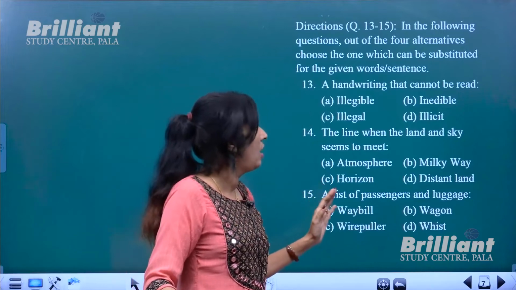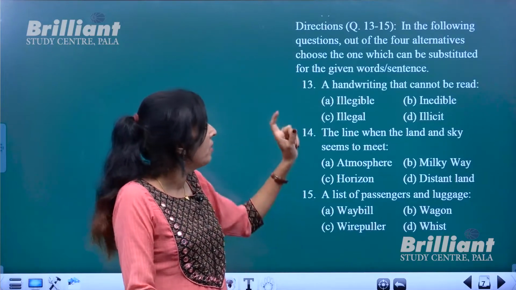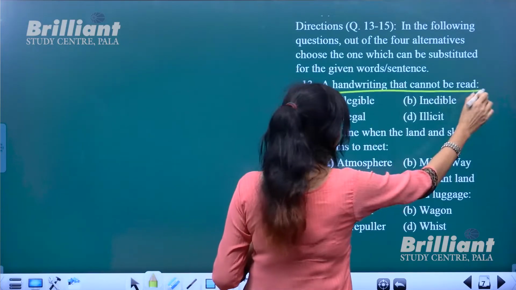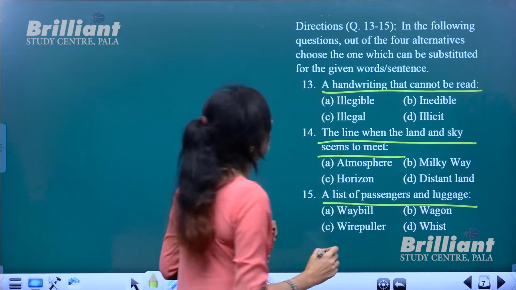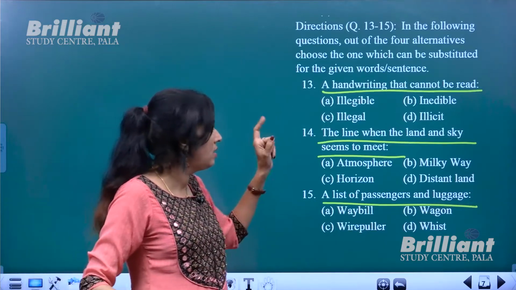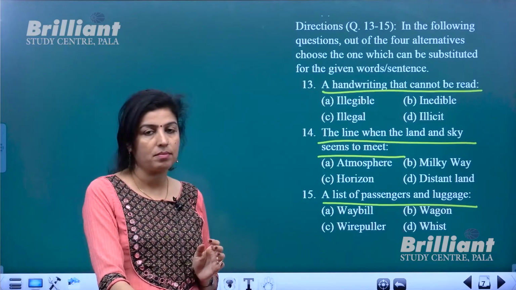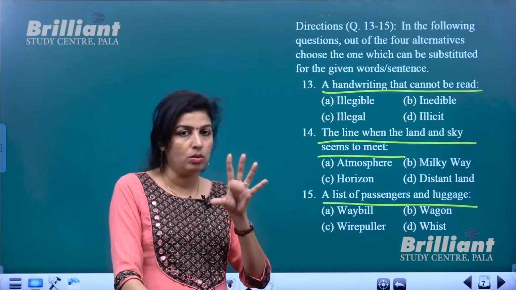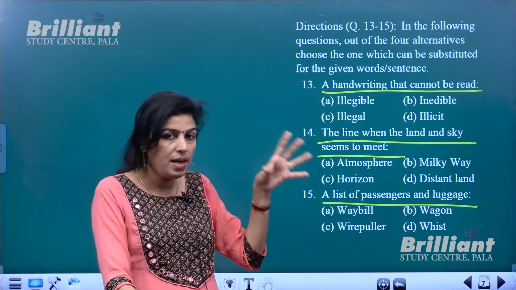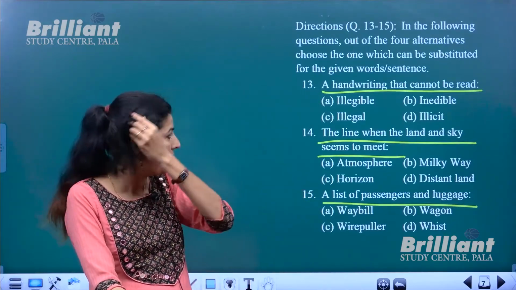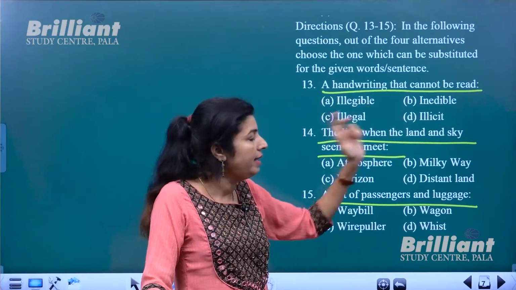Now you need to find out the one word option for these sentences. I'll just underline these sentences. Okay, now the 13th one: a handwriting that cannot be read. When you're unable to read a type of handwriting, what label will you give to that particular handwriting is the question. Okay, is it illegible, inedible, illegal, illicit?